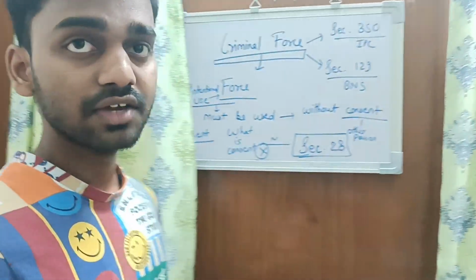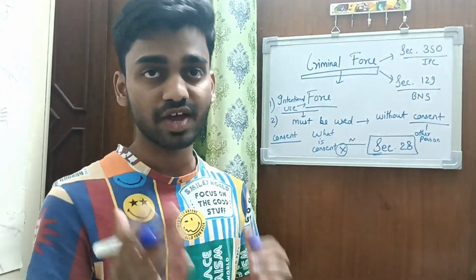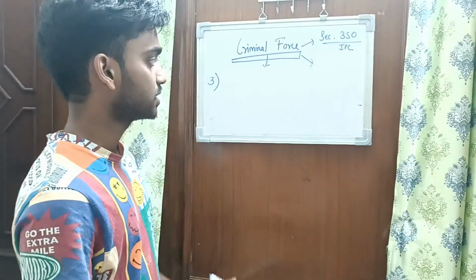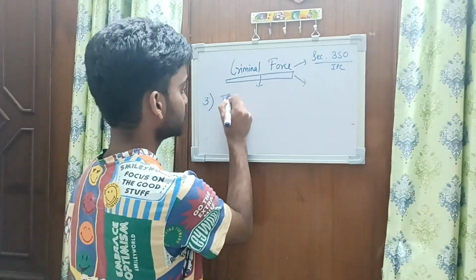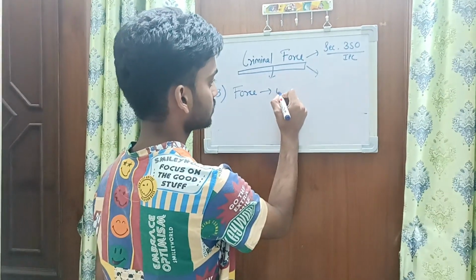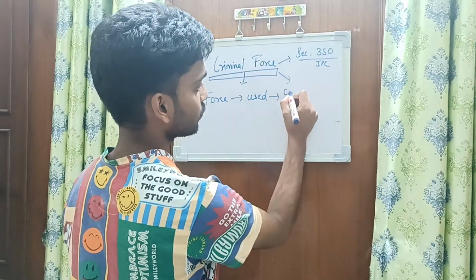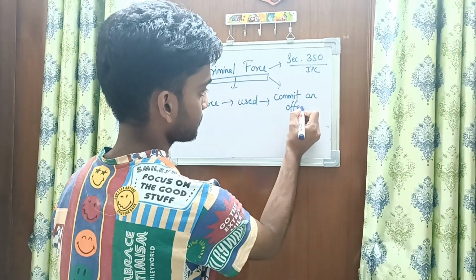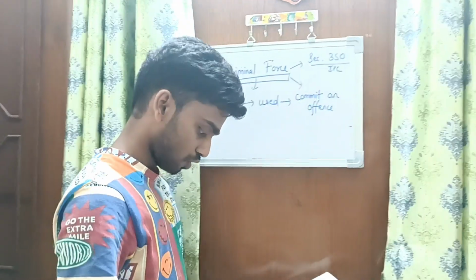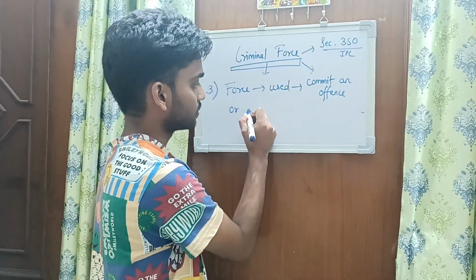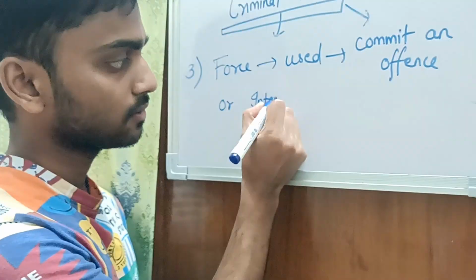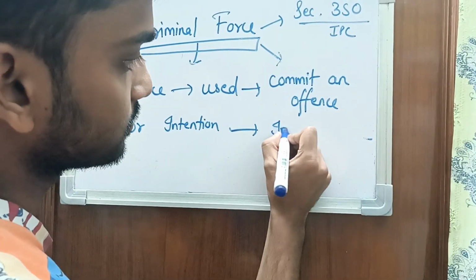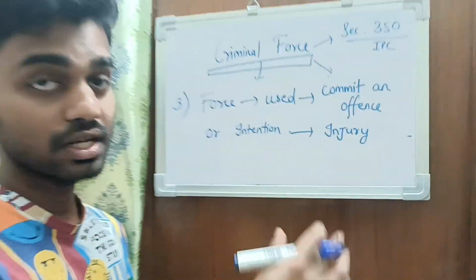Any consent given under fear or misconception of fact may not constitute consent under the provision of Section 28. And the third element is that force must be used to commit an offence, or with the intention to cause injury. So what does injury mean?